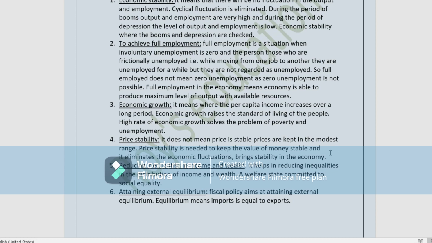Next point, reducing inequalities in income and wealth. It helps in reducing inequalities in the distribution of income and wealth.